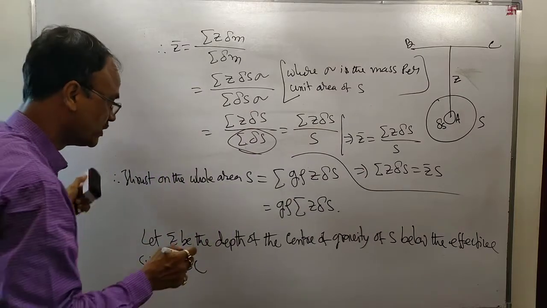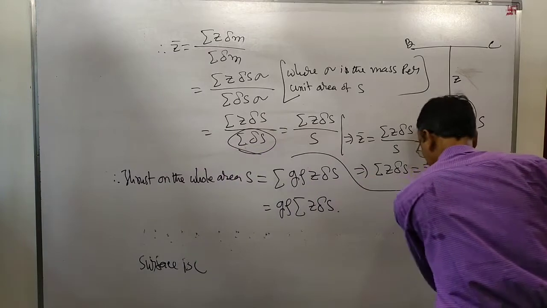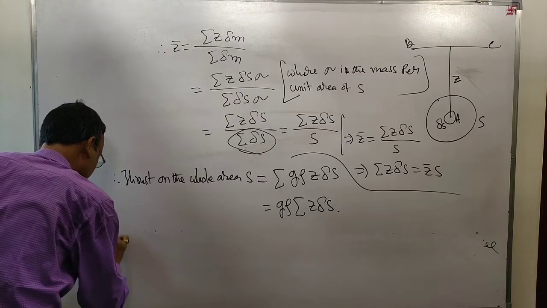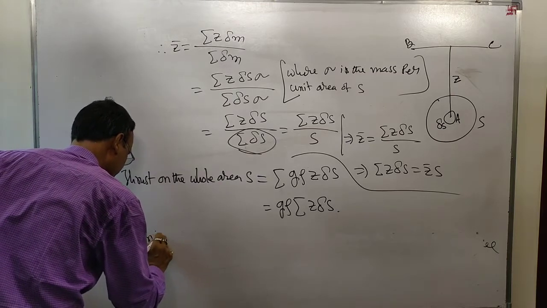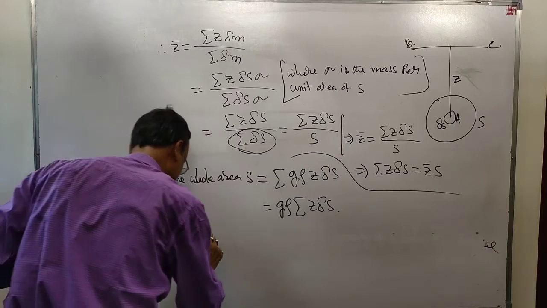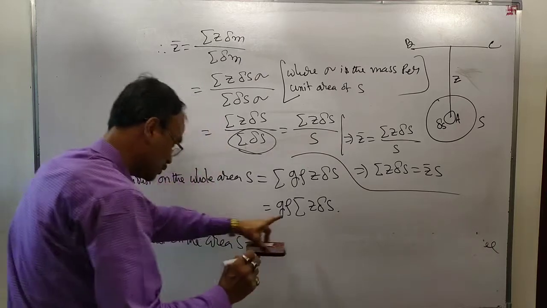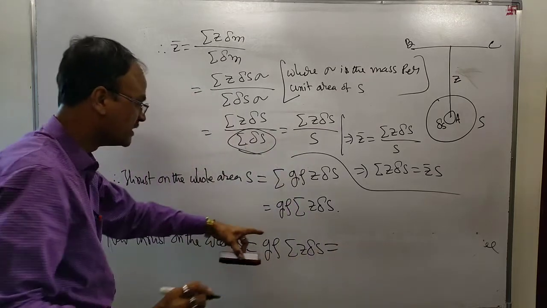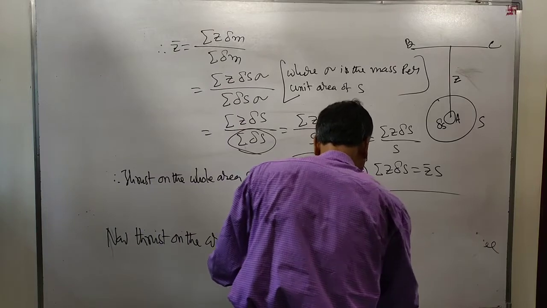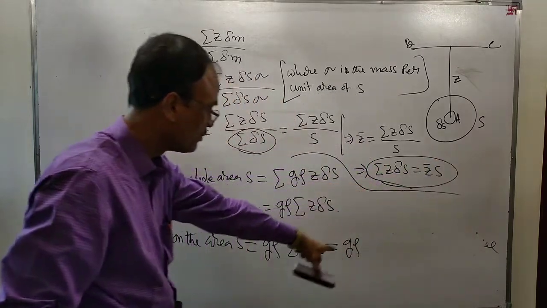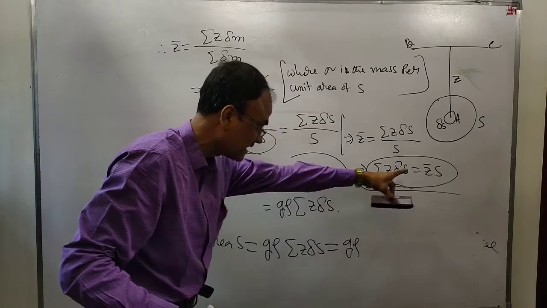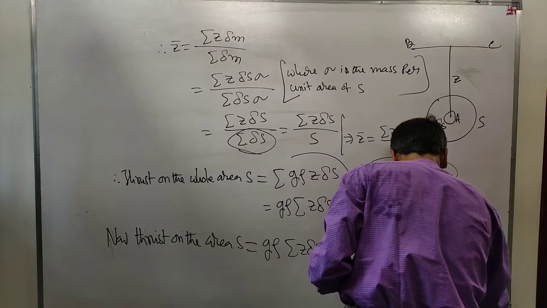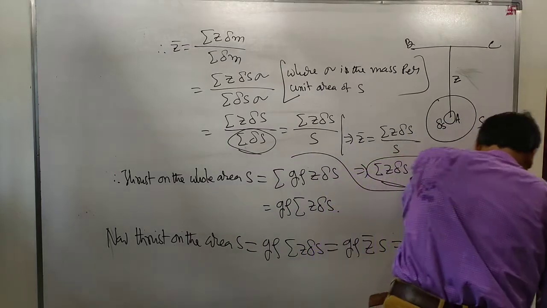Now, the thrust on the whole area S is equal to rho g times the summation of Z delta S, which is equal to rho g. For the summation of Z delta S, you may replace it by Z bar S. This is equal to rho g Z bar into S.